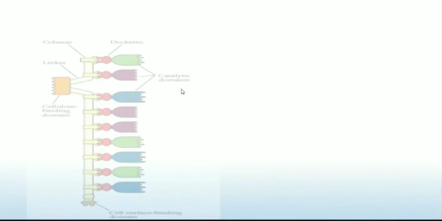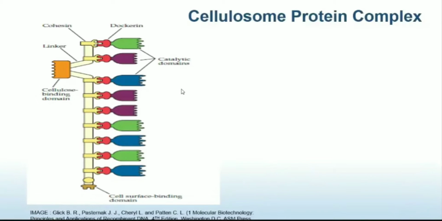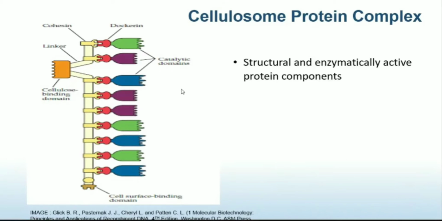Let us see the cellulosome protein complex. This cellulosome protein complex has many enzymatic as well as structural components which are proteinaceous in nature. The first protein is known as scaffoldin. You can see in yellow color over here, this is the scaffoldin protein. This scaffoldin protein contains attachment sites for the cellulose binding domain as well as the cohesin protein.